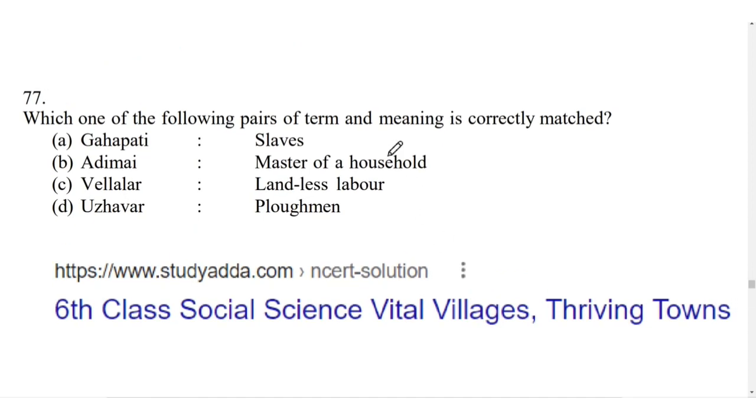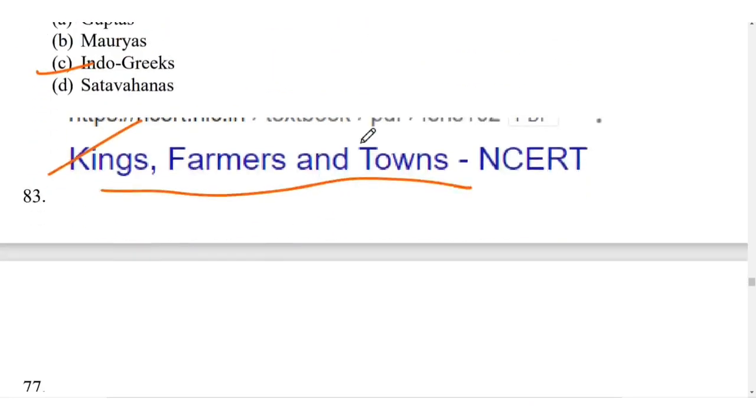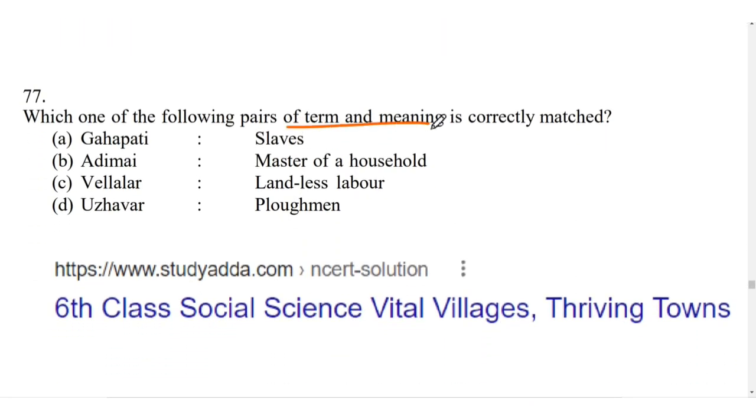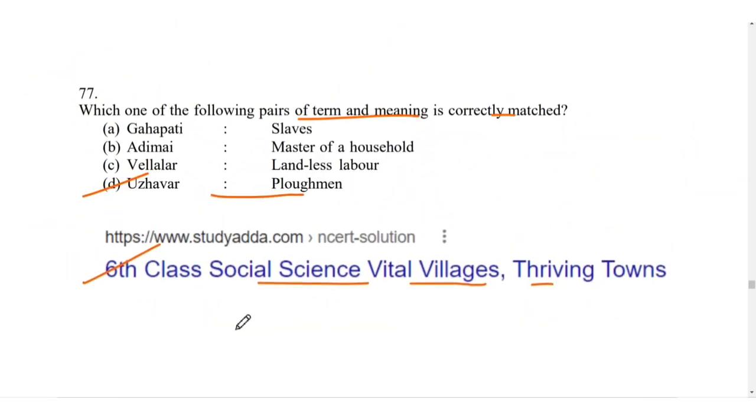Which of the following pair of terms and meaning is correctly matched? So it is Uzhavar. It is given in the class 6th social science, Vital Villages, Thriving Towns. You see, they are asking from class 6th NCERT in question 2.